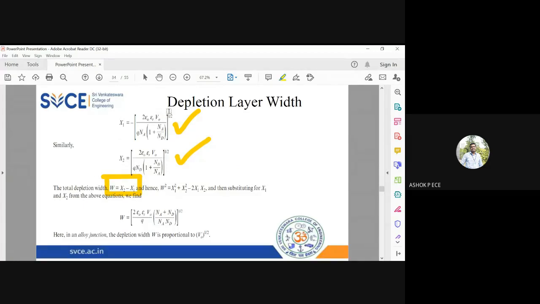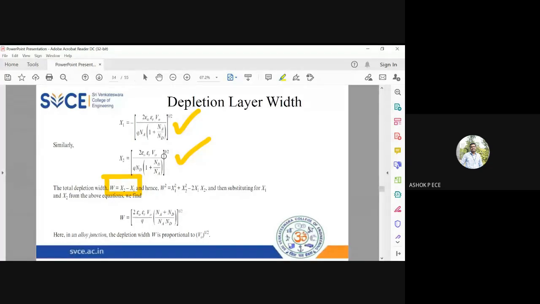The X1 and X2 have square roots, right? So if you subtract, you cannot simplify. So I will find W square. Square both sides, W square will be equal to X2 minus X1 the whole square, or I can write X1 square plus X2 square minus 2 X1 X2. So when I substitute all those terms, this power half will go away.